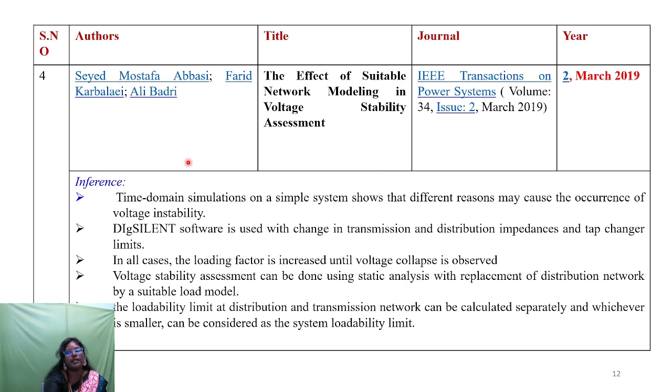Next, the fourth is the effect of suitable network modeling in voltage stability assessment. This paper was published in the IEEE journal in 2019. Here they are using time domain simulation on a simple system which shows the different reasons that may cause the occurrence of voltage instability. The software they are using is DigSilent. This DigSilent software is used with changes in the transmission and distribution impedances and tap changer limits also.